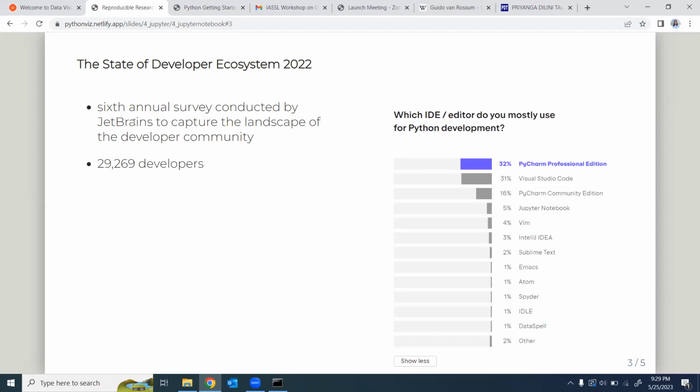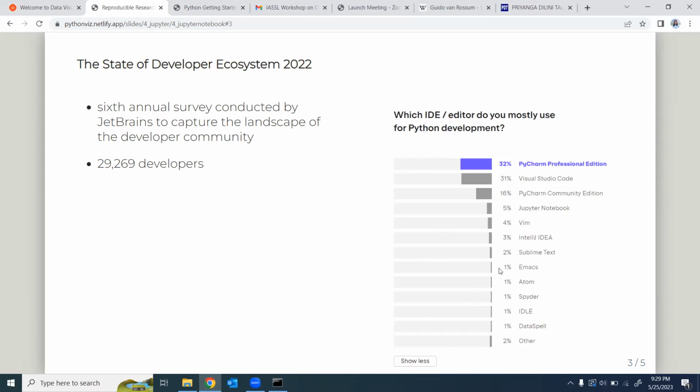This is the 6th annual survey, and they have collected information from over 29,000 developers. The report is based on this many participants. One finding they obtained was from the question: which IDE or editor do you mostly use for Python development?